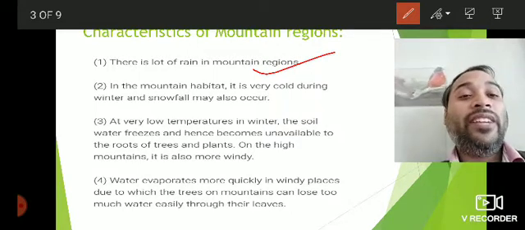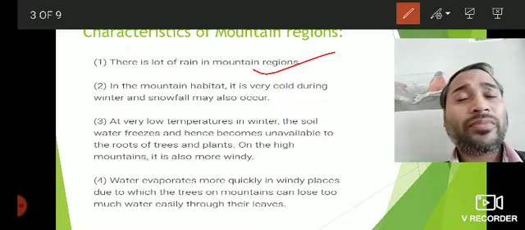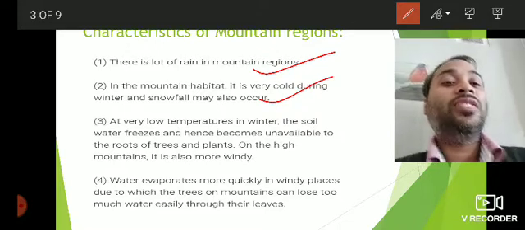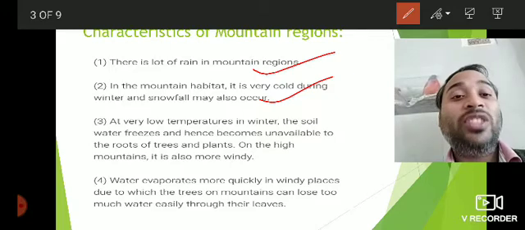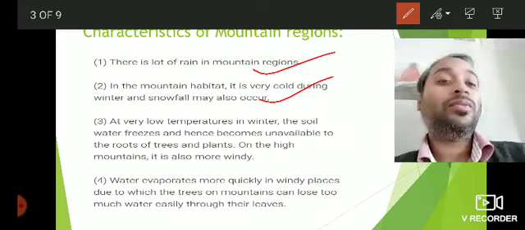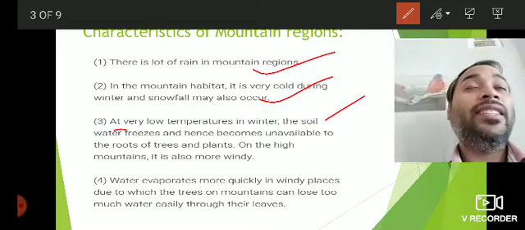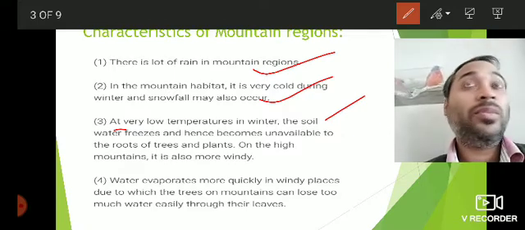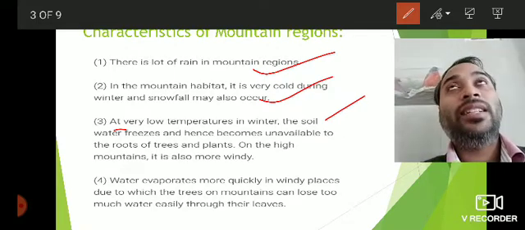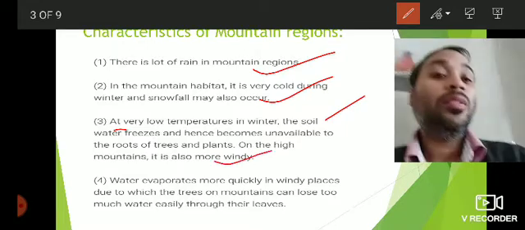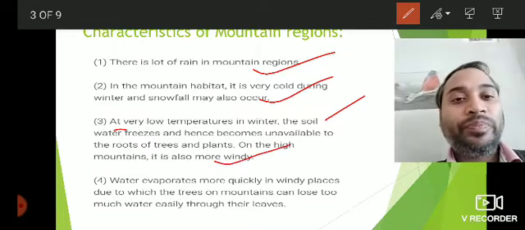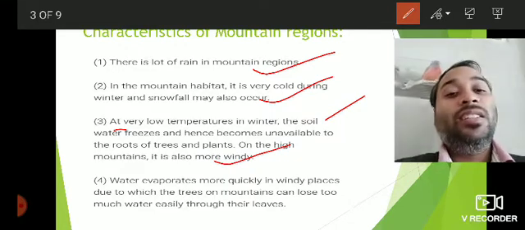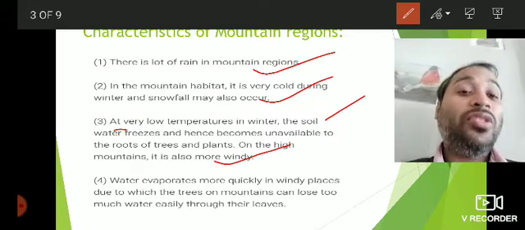So in mountain habitat, the temperature is quite low, and at times snowfall may also occur. So there are chances of snowfall happening in mountain habitat, and because of very low temperatures, the surface water or the soil water freezes, and hence the water becomes unavailable for the plants. So the roots cannot absorb the water since the water freezes there, and along with that, there is high speed wind blowing most of the time. And also the rate of evaporation is quite high because of high wind speed. So the trees in mountains can lose too much water easily through their leaves.